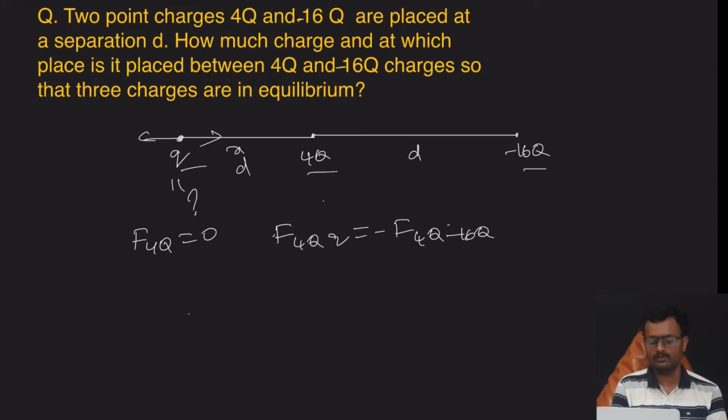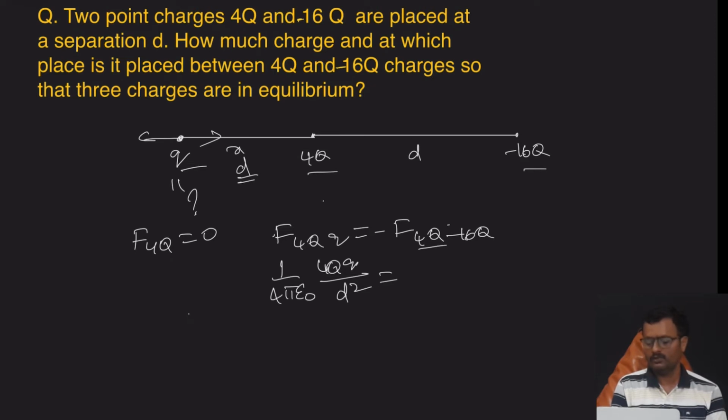Their forces should be in opposite directions and their magnitudes should be equal. Force on 4q by small q is 1 by 4 pi epsilon naught 4q into q by d square.